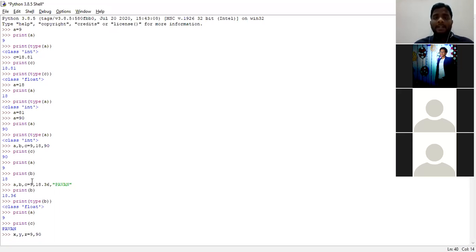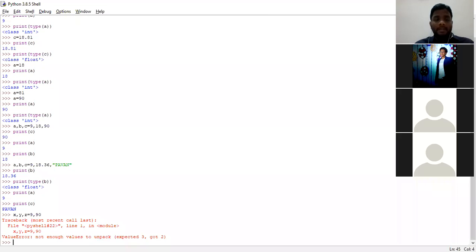So if I press the enter button, what does the interpreter show to me? Anyone answer me. I have taken 3 variables, so x comma y comma z. Equal to is an assignment operator. I have taken 2 values, 9 comma 90. Does the interpreter accept my statement? No, sir. No, definitely it will not accept.